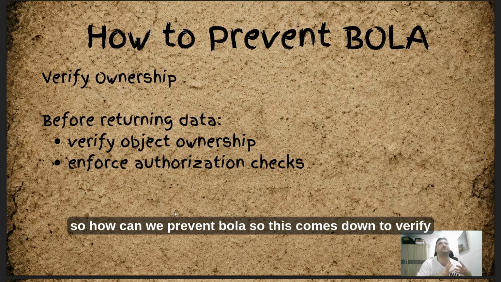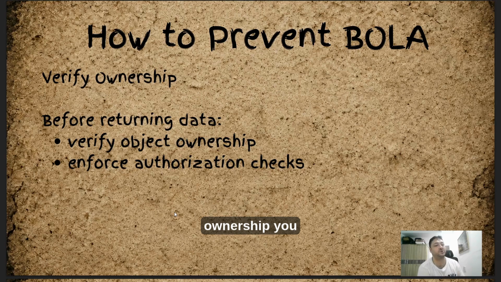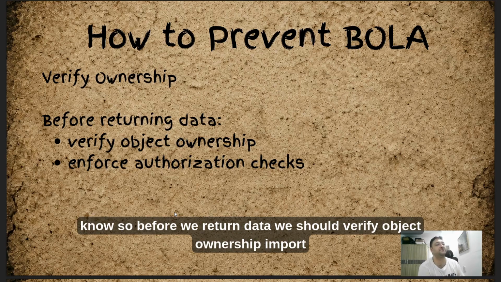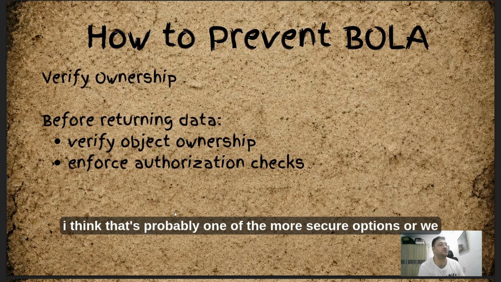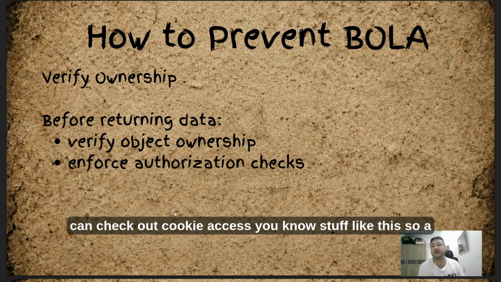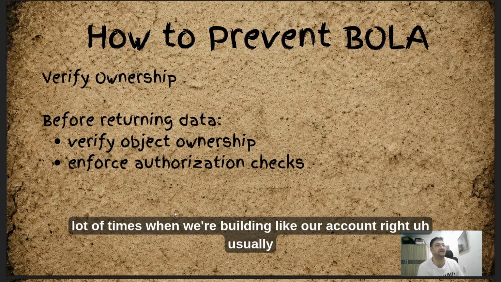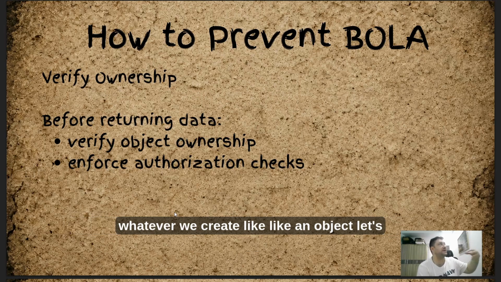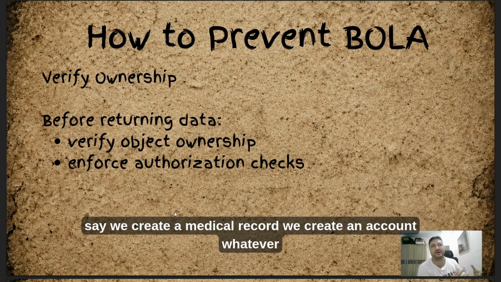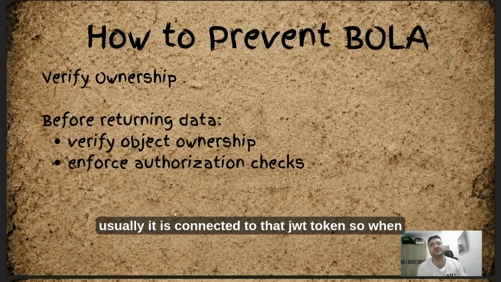Okay, so how can we prevent BOLA? This comes down to verifying ownership. Before we return data, we should verify object ownership and implement the authorization checks. This could be something like JWT tokens, which I think is probably one of the more secure options, or we can check cookie access, stuff like this. When we're building our account, usually there should be some sort of cookie creation, some sort of JWT creation. Whatever we create, like a medical record or an account, usually it is connected to that JWT token.